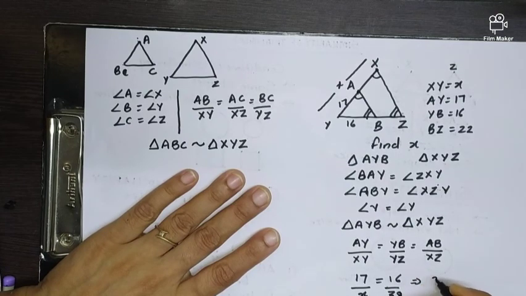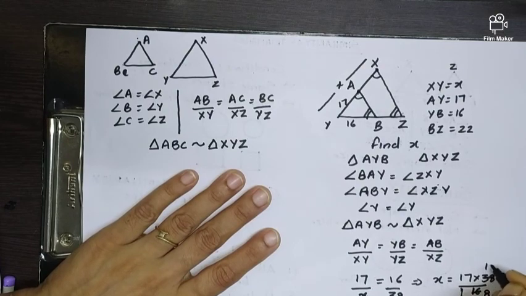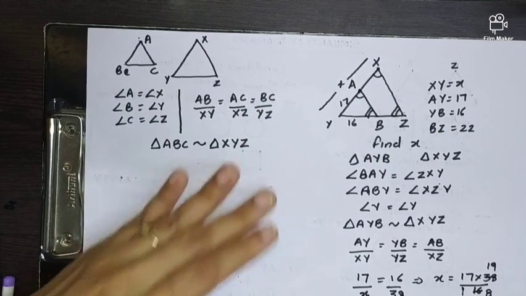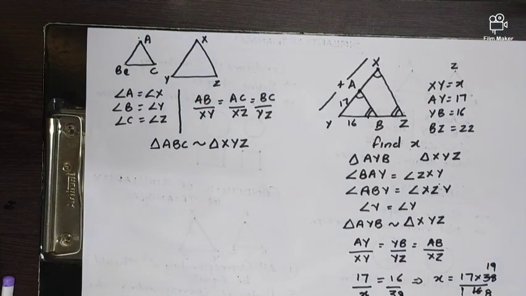Okay. So can I have the value of x as 17 into 38 upon 16? So we have the answer 17 into 19 upon 8. So we have found the value of x, that is the value of XY of triangle XYZ, based on similarity of triangles. I hope the question is understood. We'll take up more questions on similarity so that the topic is more understood to you. Thank you.